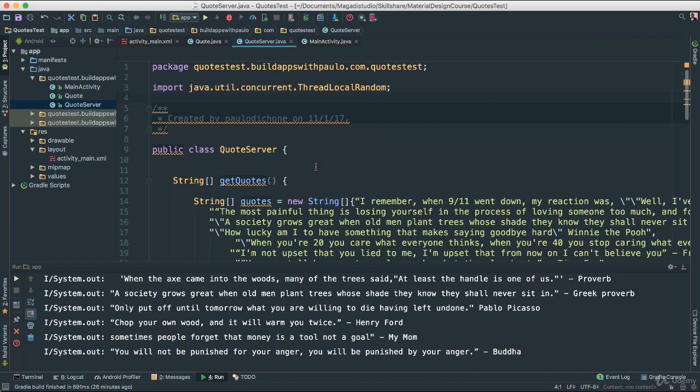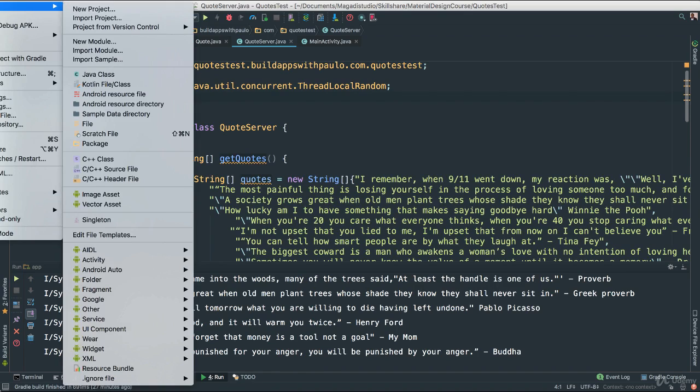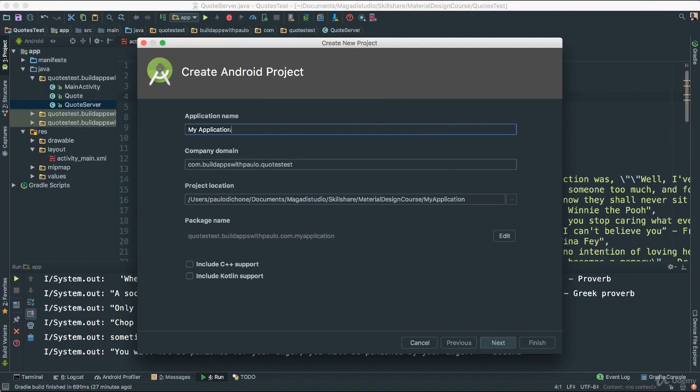If you have your Android Studio open, then you are already winning. Let's go ahead and open it up if you don't have it open. I'm going to go to File, New, Project. I'm going to call this Quotes. For our company domain, you just type in com.buildappswithpaulo.quote, just like what we have here. Anything else, just leave as it is, and we will explain more later what all of this is.